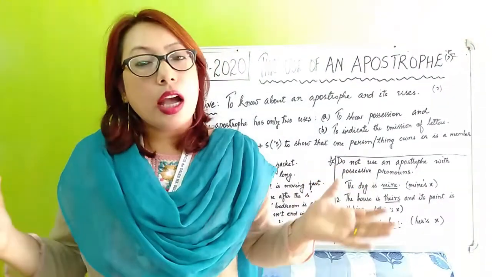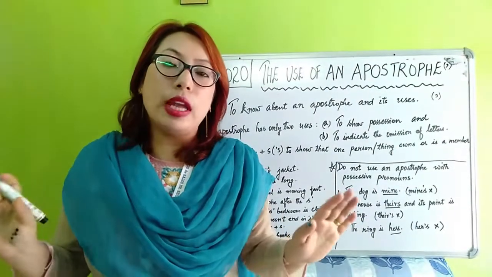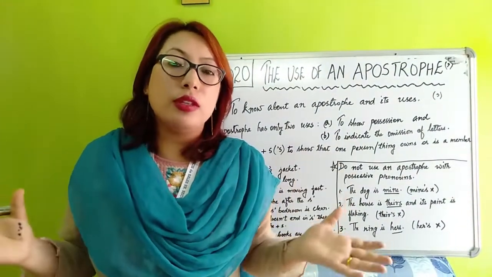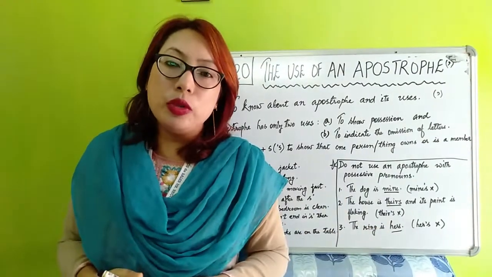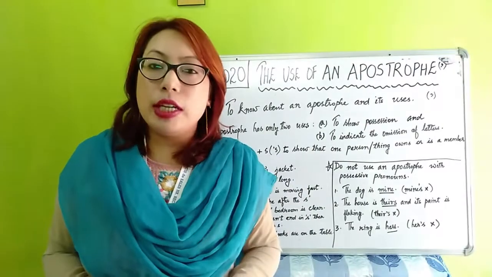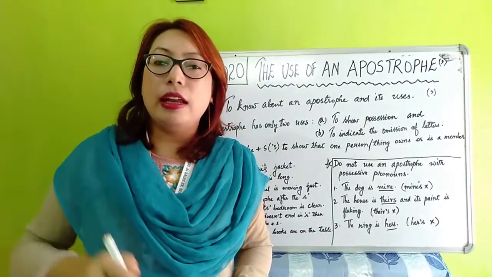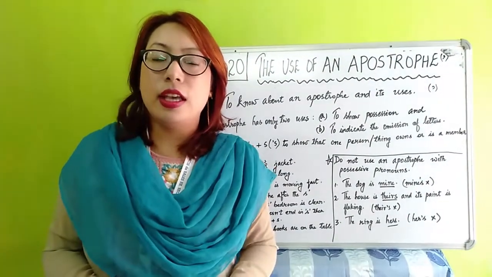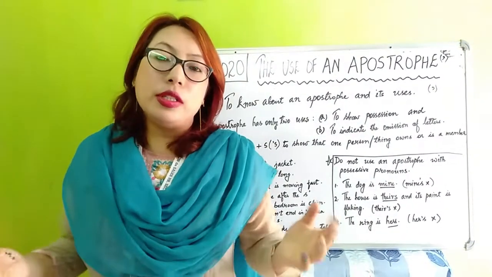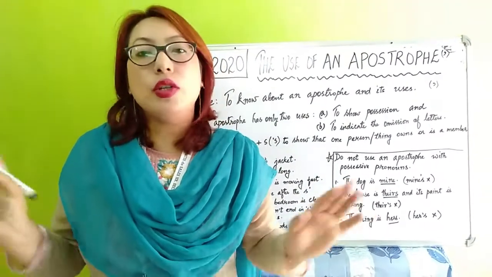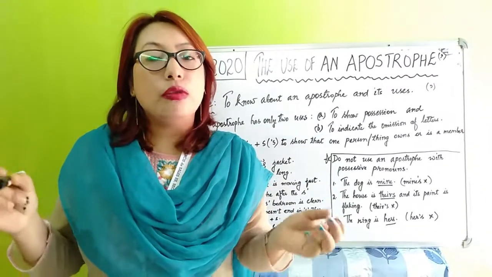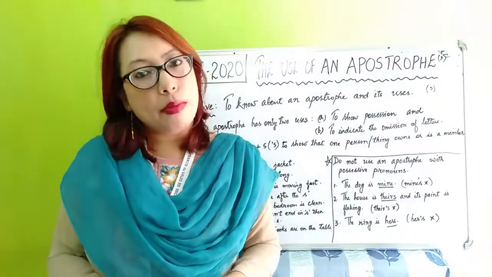For plural nouns which do not end with S, we follow the same rule as for singular nouns: we give an apostrophe and end with an S. And finally, possessive pronouns do not use an apostrophe.